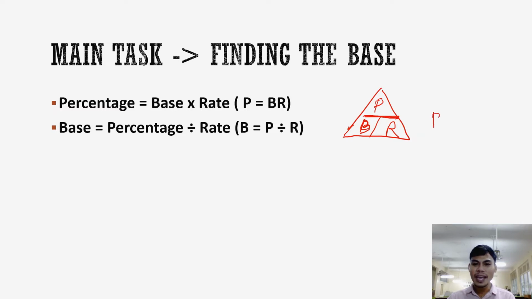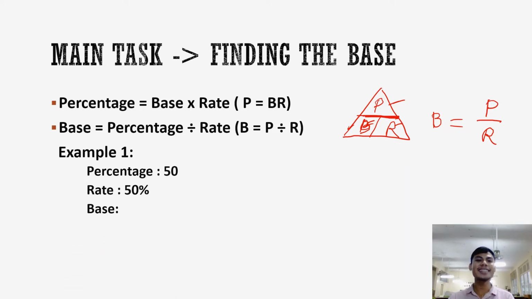So, if it's base, percentage sa taas divided by the rate. Ganyan lang po. When you're looking for a percentage, multiply base times rate. If we're looking for a base, percentage divided by rate. Ipasok sila sa triangle at malalaman mo kung division na siya.